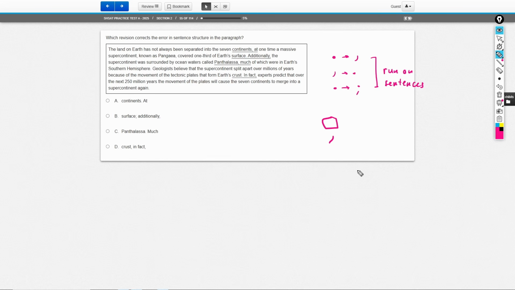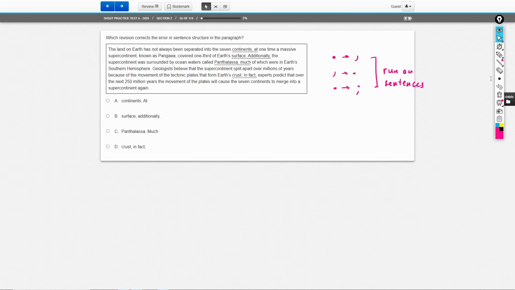An independent clause is a complete thought. So if I were to write 2 whole sentences and I don't separate them with a period or a semicolon, that's grammatically incorrect, okay? So you must connect 2 sentences with a period or a semicolon, right? Connecting them with just a comma is no good, okay? So let's look at these answer choices, right?